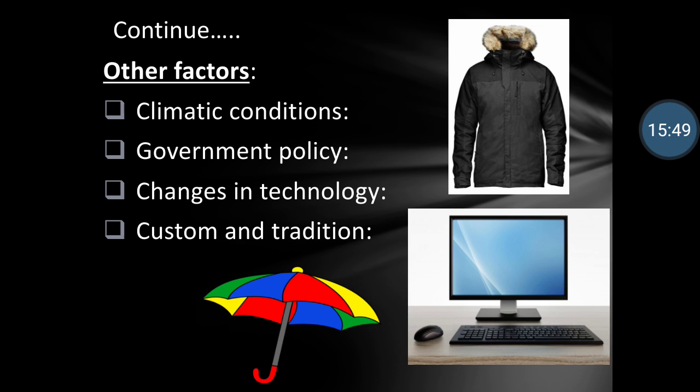Will you buy the same old computers which we used to buy maybe 10 12 years before? We are not buying those computers because we go as per the current advanced technology. So demand for those products which are high in technology will be more, and for outdated technology, demand will be less.